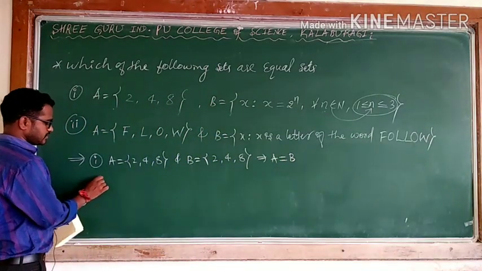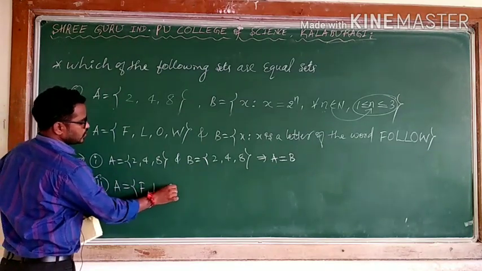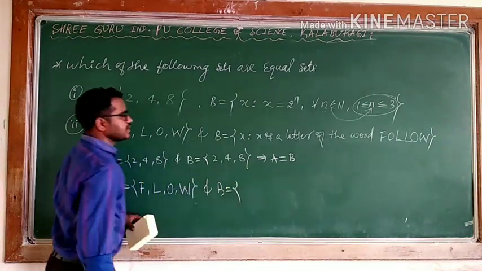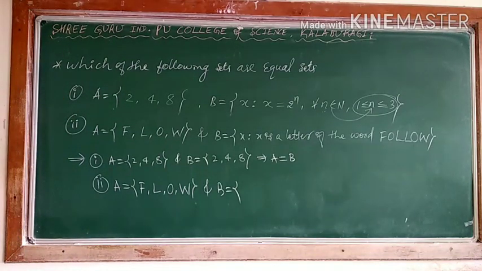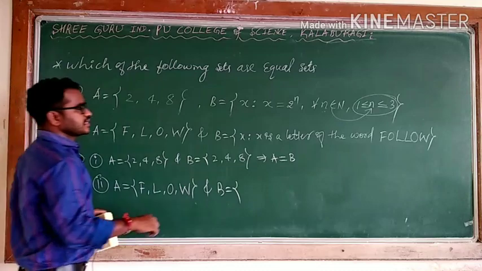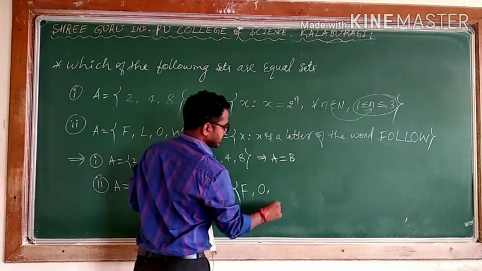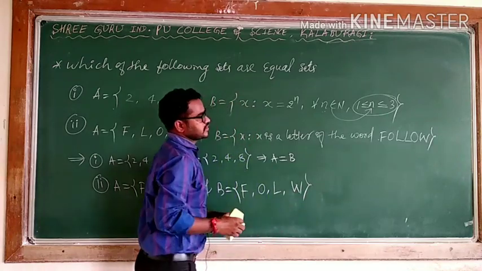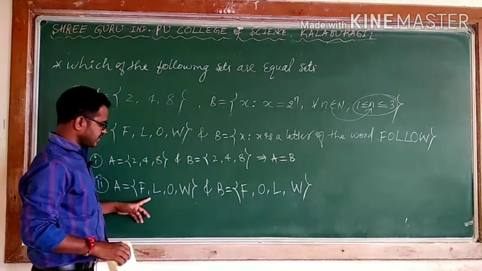And second one, A is equal to what are the letters? F, L, O, W. And in this case B, x is a letter of the word follow. Means what are the letters? In the case of sets, if there are repeated letters we will consider them once. First letter F, then O, L, W. Repeated letters you don't consider, you consider only once. F, O, L, W. Here F, L, O, W.